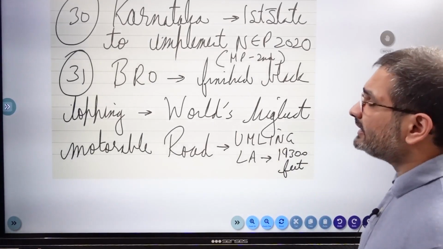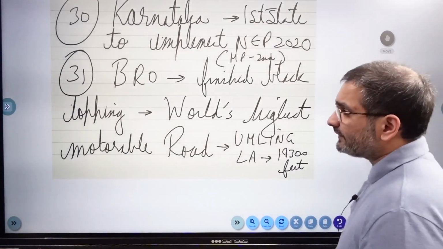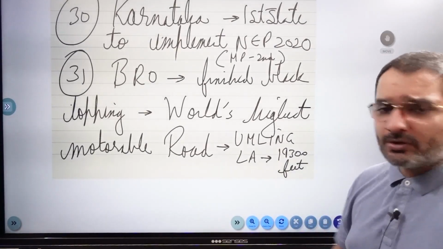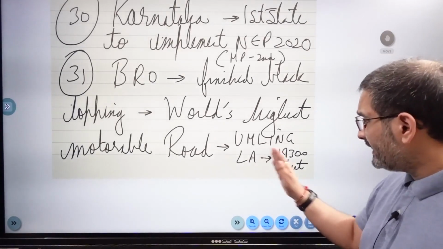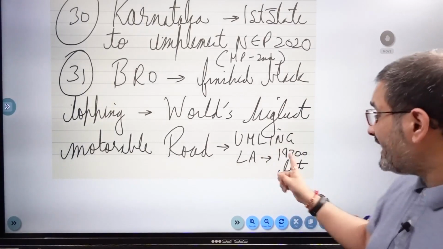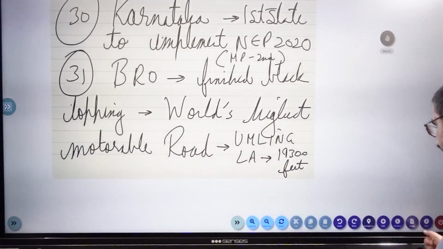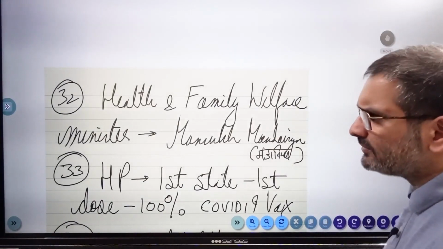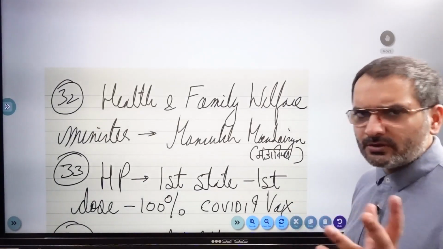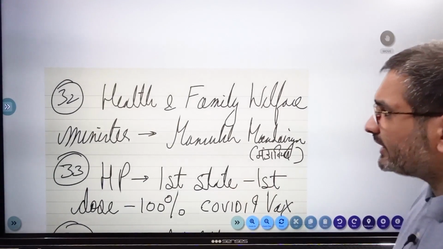Then the Border Road Organization finished black topping, सब कुछ मतलब रोड तैयार कर दी इन्होंने. The world's highest motorable road at Umlingla in Ladakh at 19,300 feet. ठीक है जी. Don't be surprised if they ask you where is the world's most highest motorable road located or at what altitude. All right.